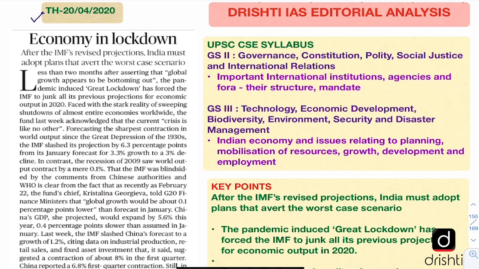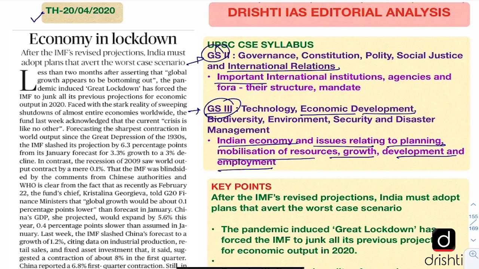So let us look at the linkage of the editorial with the UPSC syllabus. It links directly with GS paper 3, which talks about economic development, and under this, Indian economy and issues relating to planning, mobilization of resources, growth, development and employment. Secondly, it also relates to GS paper 2, where we have international relations, and under this we have important international institutions. Because the editorial is about IMF and its projections on the world economy and the Indian economy.